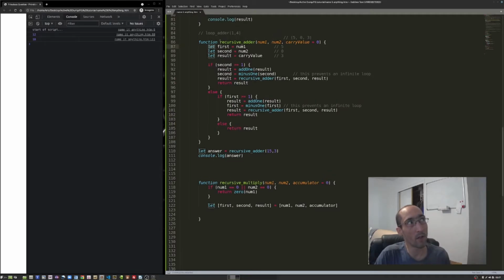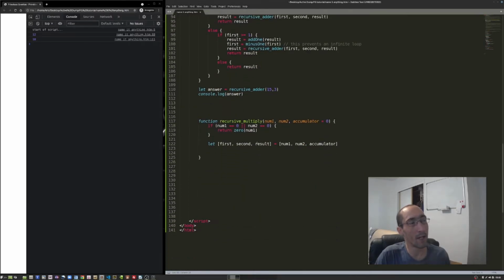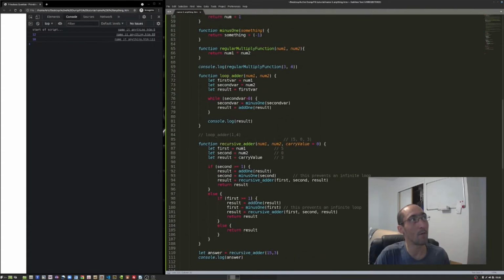Without it, it would give it a global scope, and that would mean outside of these brackets, you'd be able to use those. We don't want that because we're using the same variables over and over again, so they would conflict with themselves if I change these to say just first, second, and result. I've got to change all of this now to make sure that everything corresponds to the variable names that we've chosen.